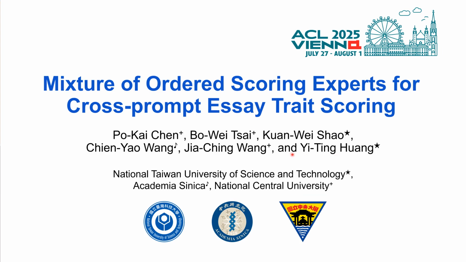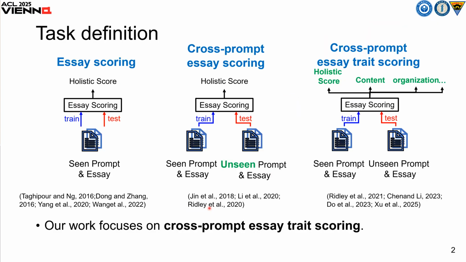Hi everyone, I'm going to present our work, Mixture of Order Scoring Aspect for Cross-Prompt Essay Trait Scoring. So let me define our task first. Essay scoring means given an essay, the system outputs a holistic score to measure its overall quality.